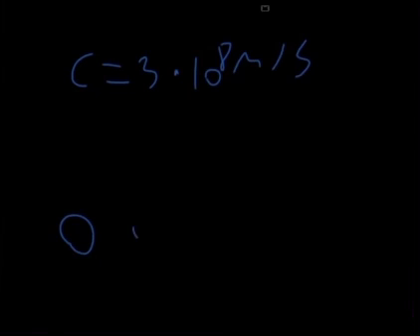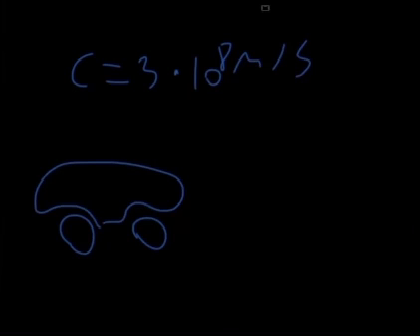Like, let's say this wasn't true. Let's say the speed of light is normally measured to be 3 times 10 to the 8 meters per second, which is what it is. And let's say here's a truck, and somebody's standing on the side of the road right here, and this truck's moving relative to this person with a constant velocity.